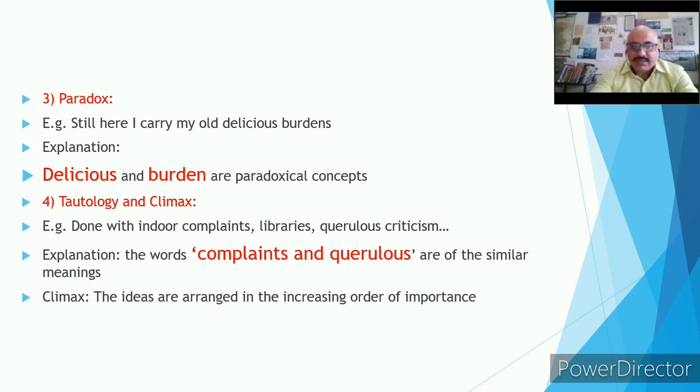So same line, we have also climax. So try and understand what is meant by climax. In a climax, ideas are arranged in the increasing order of importance. Here we have the example complaints, libraries, querulous criticisms. So it's a hierarchy.